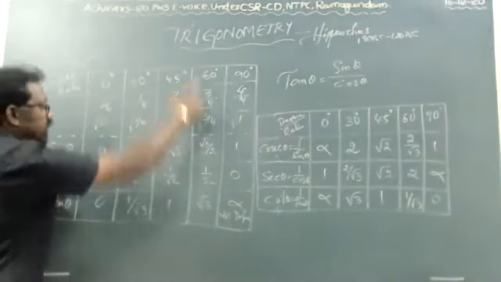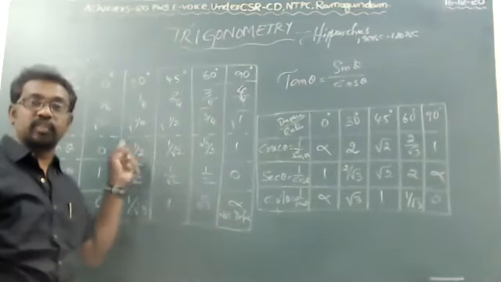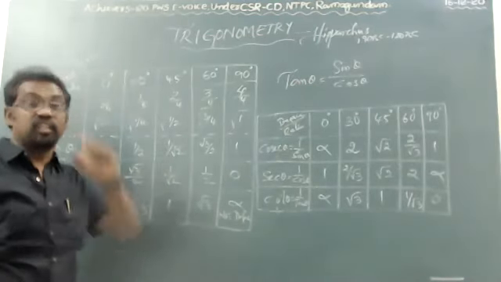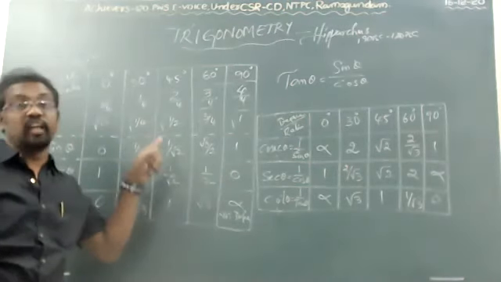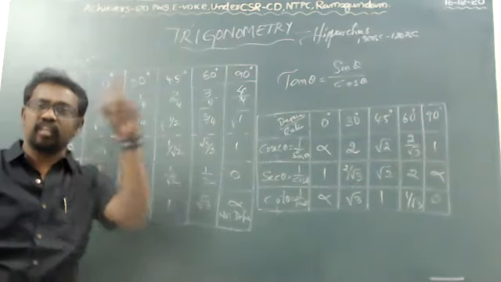Cos 60 degrees is 1 by 2. How did I get it? Simple law. Cos 60 is equal to sin 30, because 60 degrees plus 30 degrees is 90 degrees. This relation you have to maintain. Cos 60 is equal to 1 by 2. Sin 30 is also 1 by 2, because 60 plus 30 is equal to 90 degrees.